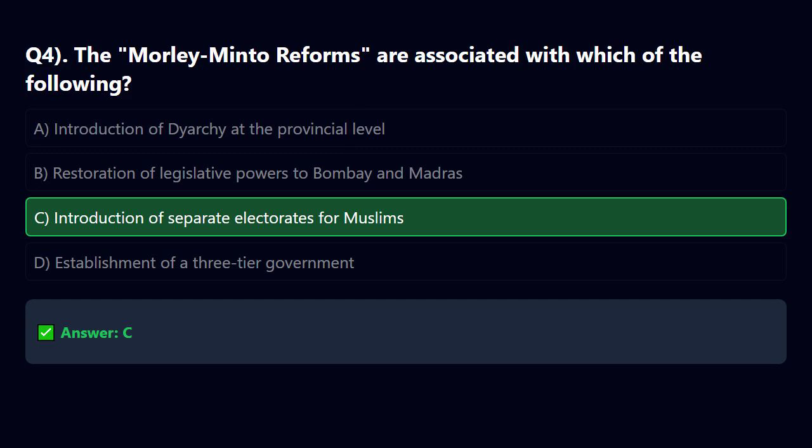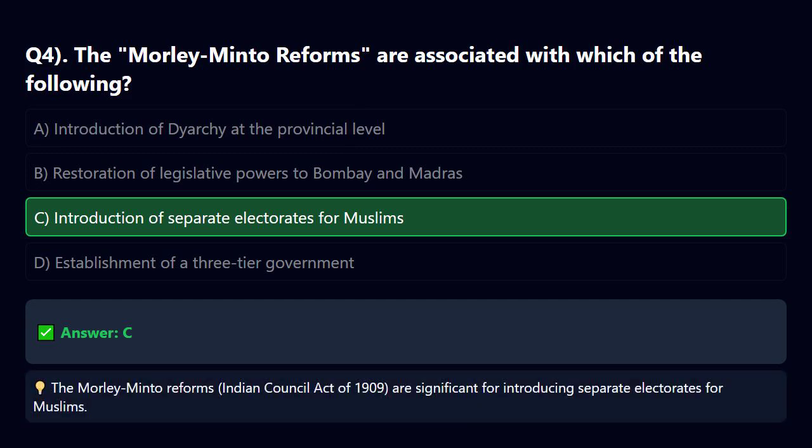The correct answer is C. Explanation. The Morley-Minto reforms, Indian Councils Act of 1909, are significant for introducing separate electorates for Muslims.